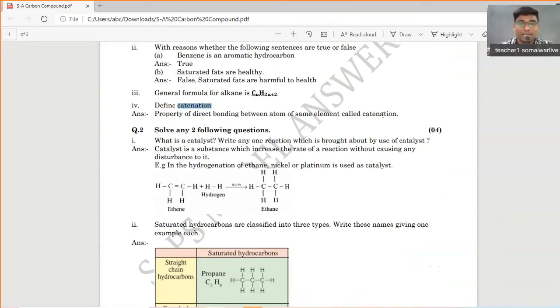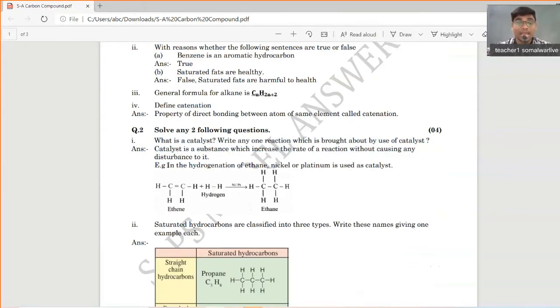Okay. Now, what is a catalyst? Write a reaction using a catalyst. We have to write a reaction where we use a catalyst. A catalyst is a substance which speeds up a chemical reaction. The rate of reaction increases because of the catalyst.